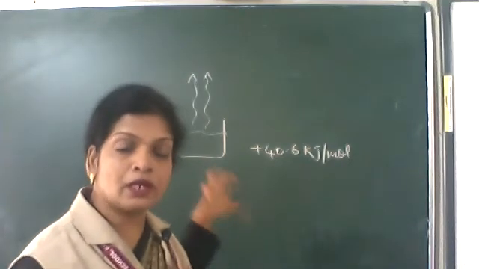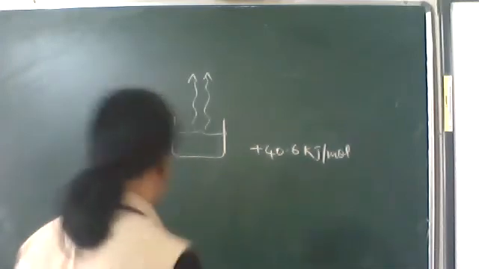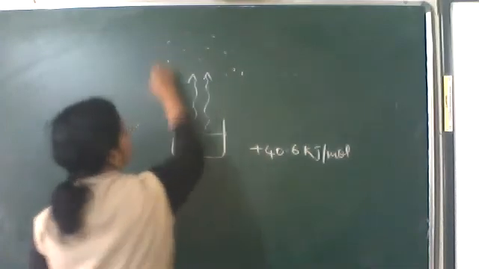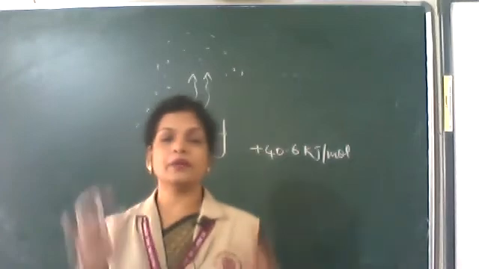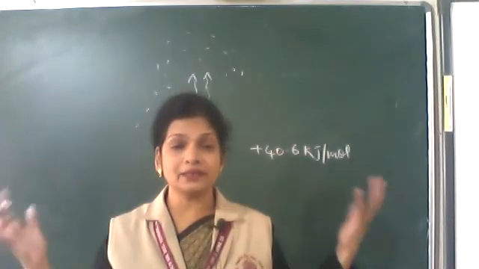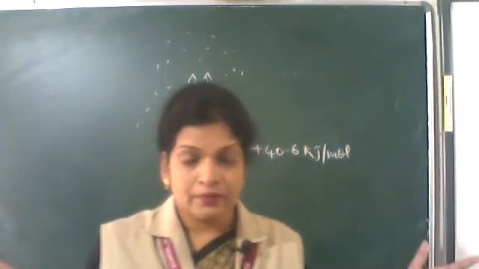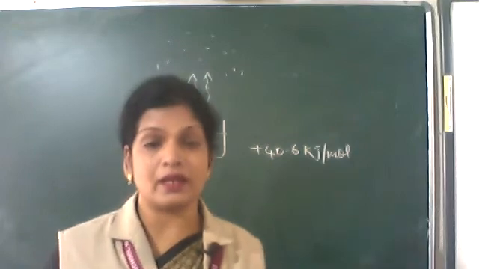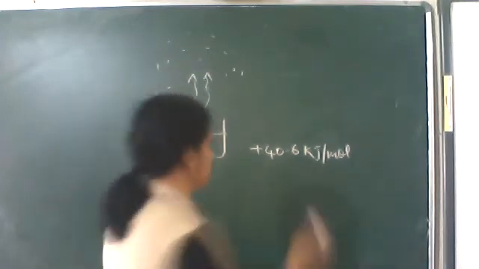In liquid water, molecules are much more organized, ordered as compared to the molecules in the vapor state or in the gaseous state. So solid, liquid, gas: in the gaseous state, the molecules are disordered. We call this randomness or disorderness by the term entropy.